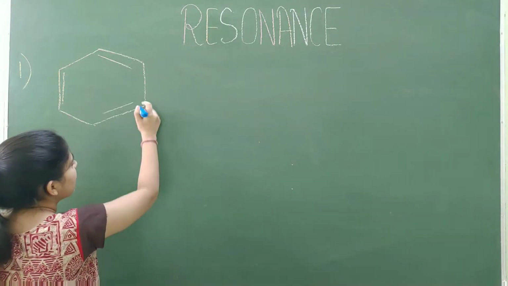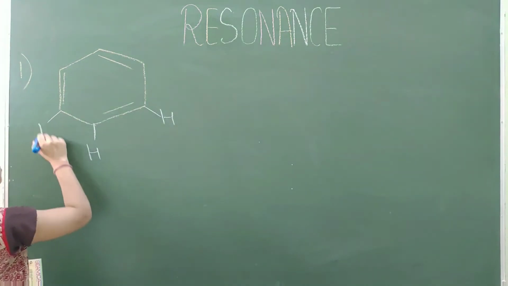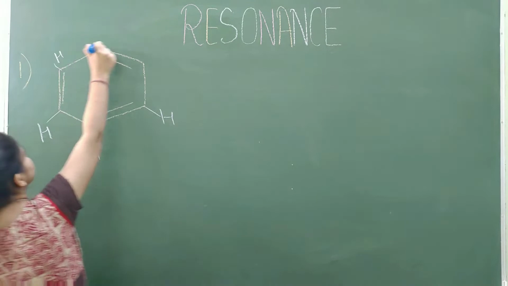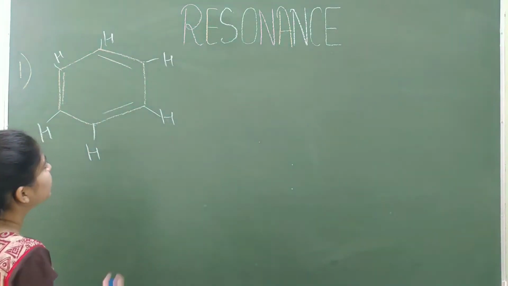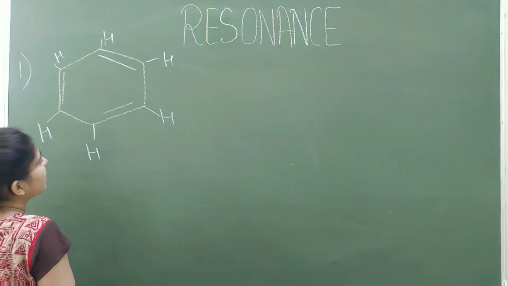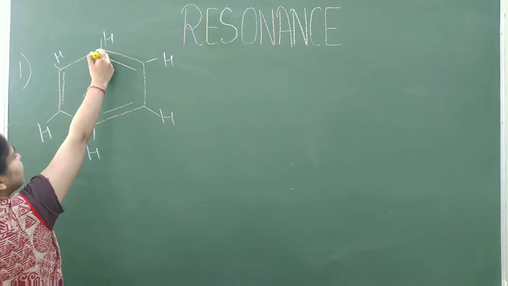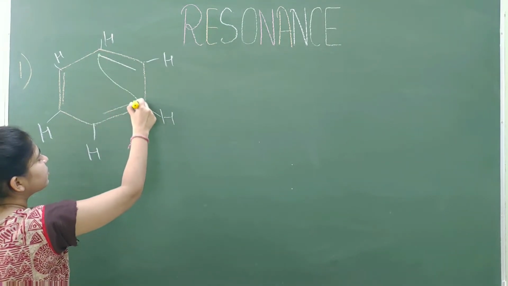We know that each carbon has one hydrogen because carbon has 4 bonds. Okay, now let us take this pi bond, and the pi electron of this carbon will shift here.